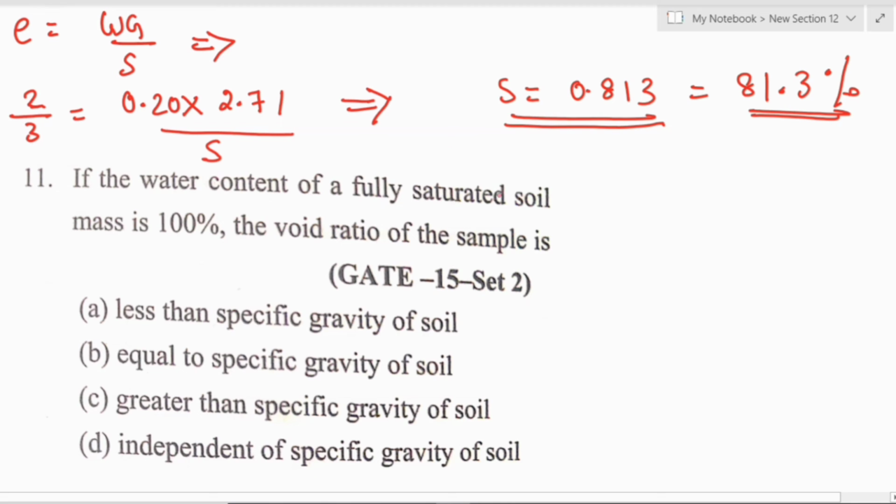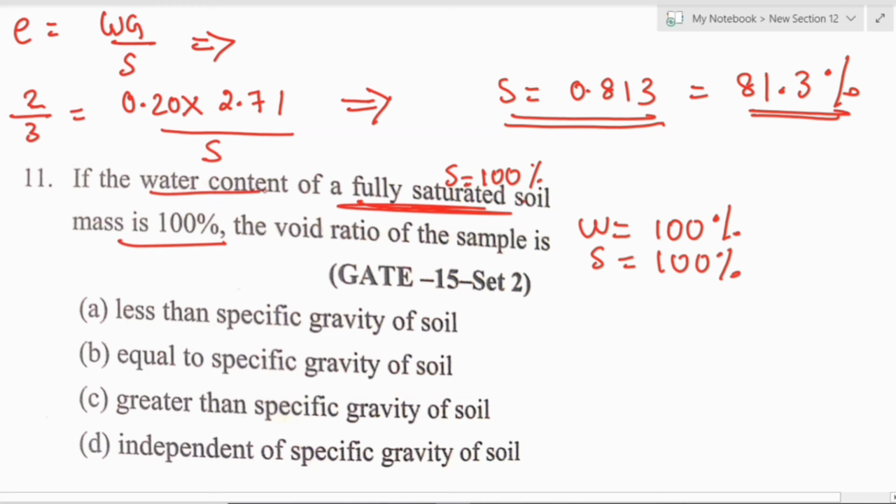For fully saturated soil, water content is 100%. Fully saturated means S equal to 100%. So S is also 100%, water content is also 100%, and they have asked to find the void ratio.